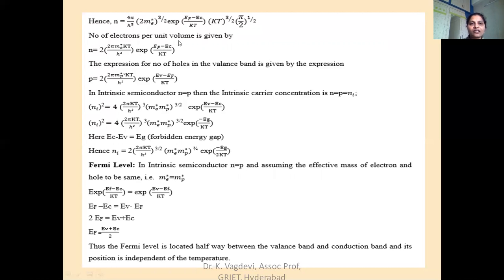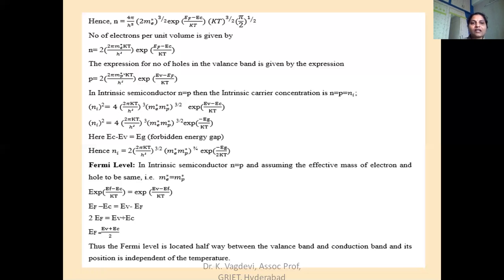In the same way, we can also derive the number of holes in the valency band. The expression for the number of holes in the valency band is given by P is equal to 2 into 2 pi, instead of Me star, I write Mp star, or Mh star in some textbooks, KT by h square whole power 3 by 2, exponential EV minus EF by KT. So there will be a slight modification between these two. Me star is replaced with Mp star, and EF minus EC is replaced with EV minus EF. EC is the lowest energy state of the conduction band, and EV is the topmost energy state of the valency band.